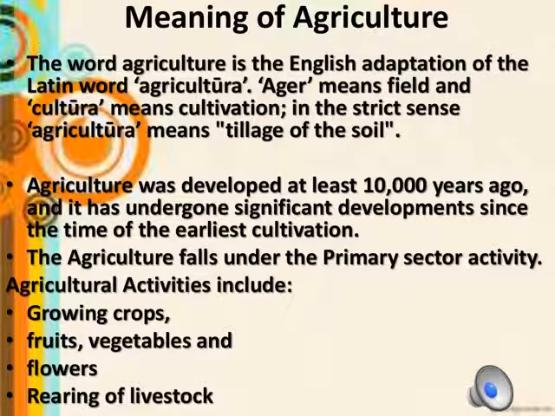So before starting the chapter, we should know the meaning of agriculture. This word is derived from the Latin word ager or agri, meaning field, and culture. Overall, it means cultivation. Agriculture is also known as farming. It is an art and science of cultivating the soil, raising the crops, and rearing the livestock. Agriculture falls under the primary sector activity, and all agricultural activities include growing of crops, fruits, vegetables and flowers, and rearing of livestock.